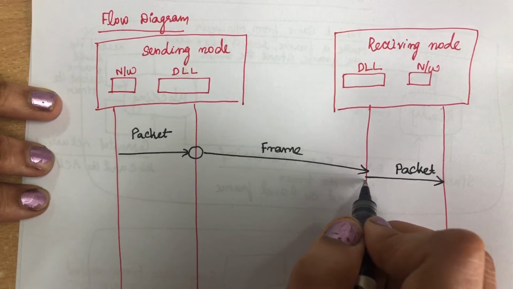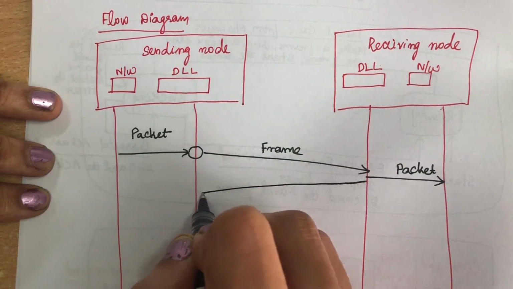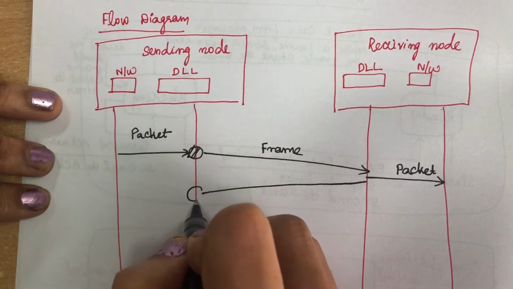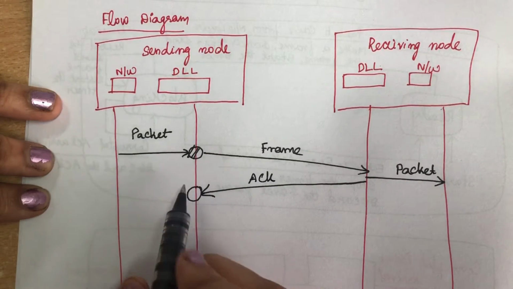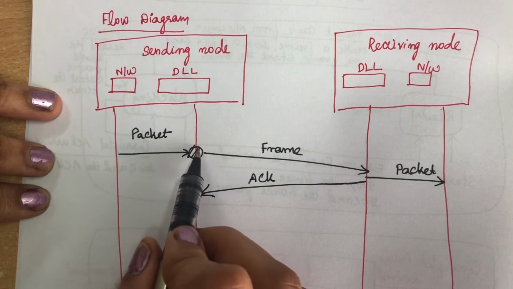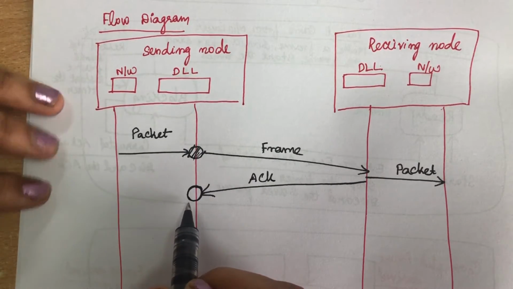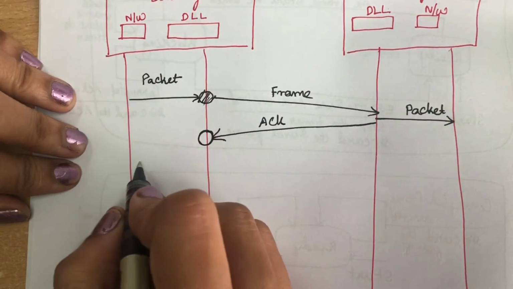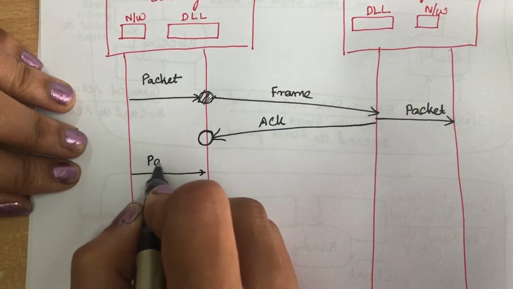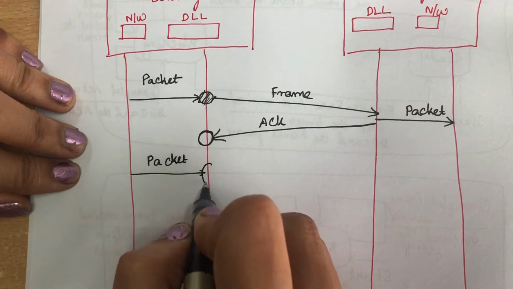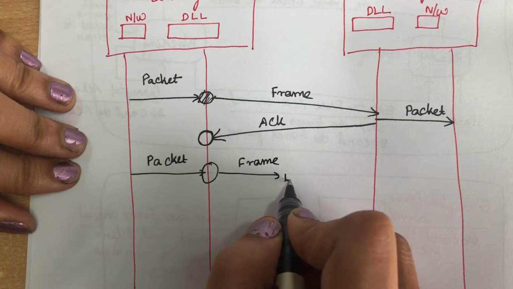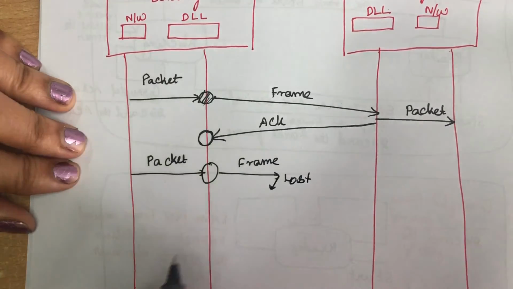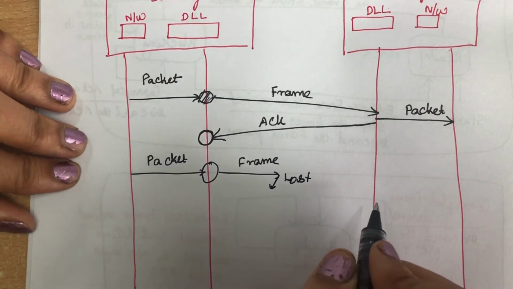Now the receiving node has to send the acknowledgement. It will send the acknowledgement back to the data link layer saying that the frame has been received, so it will stop the timer. Here it starts the timer and here it stops the timer. Again, when another packet arrives, it starts the timer. Suppose the frame is lost while being sent from the sending node to the receiving node.